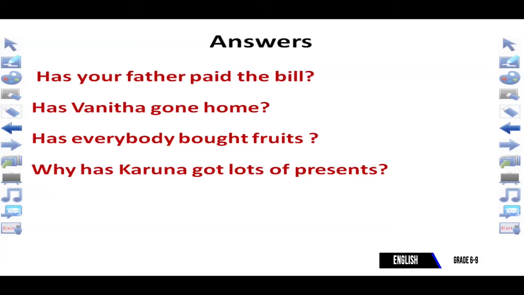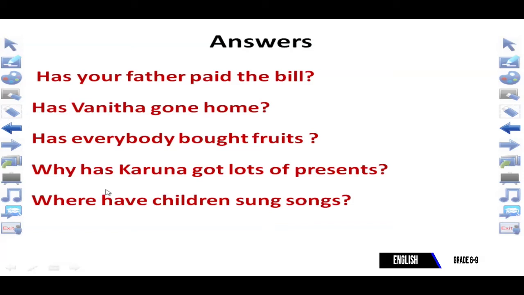Then the subject is there. So why has Karuna, and the verb is also there, got lots of presents. Okay, dear students, very important. Following the why, we want to write the helping verb, and the subject also is there, and verb 3, the past participle. Okay, next.